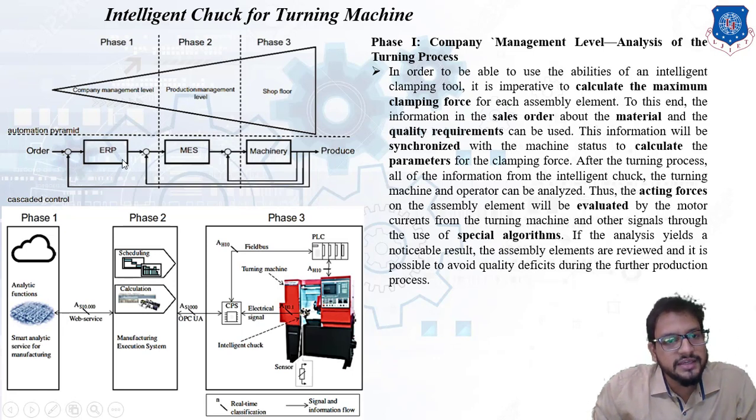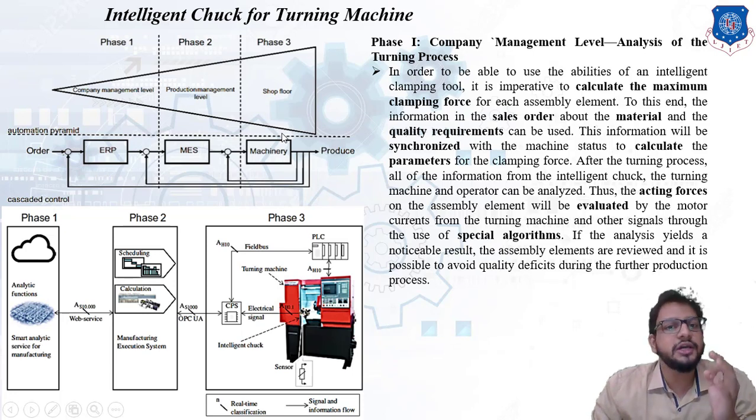ERP is written here, and ERP corresponds to the company management level. MES, the manufacturing execution system, corresponds to the production management level. And machinery will be present on the shop floor, within a workshop. So these three indicate a cascaded control. Remember the components: ERP, MES, and machinery.